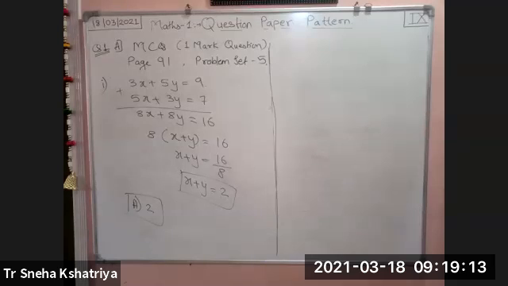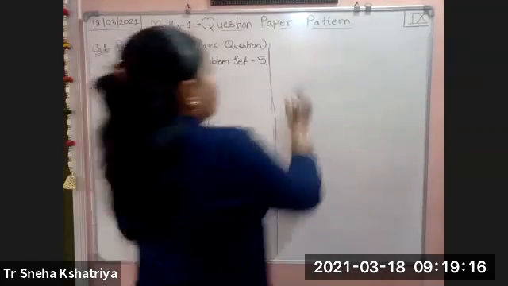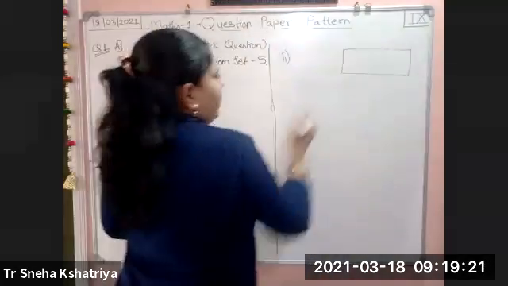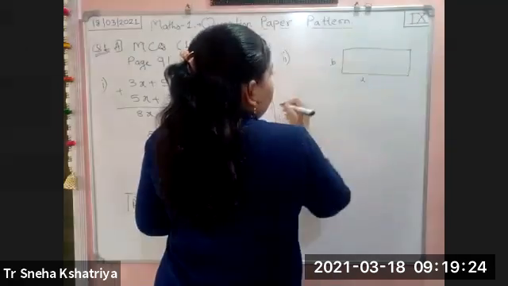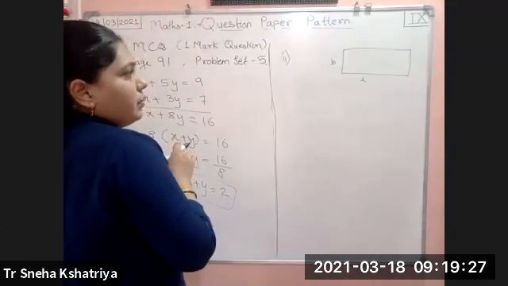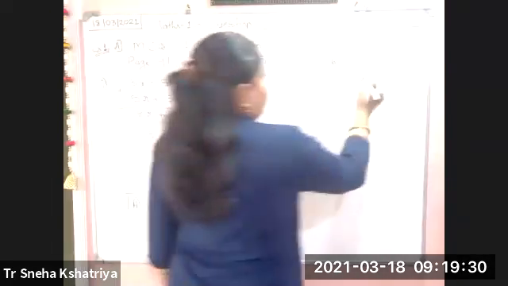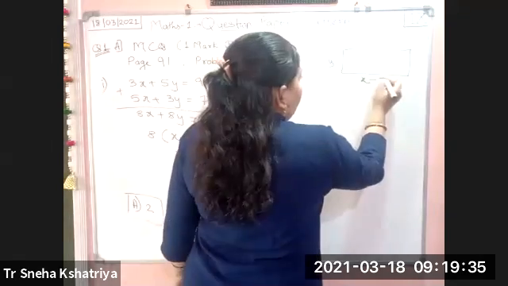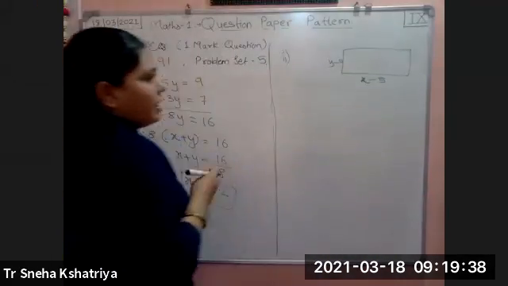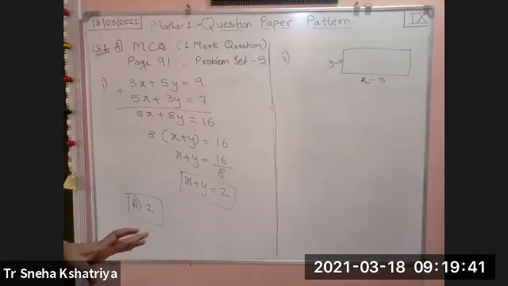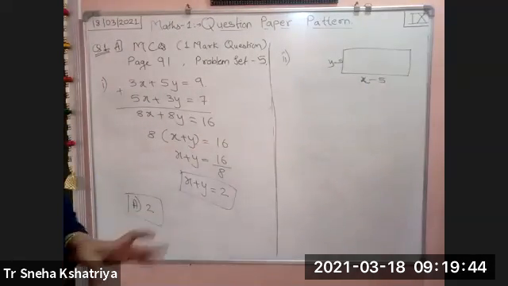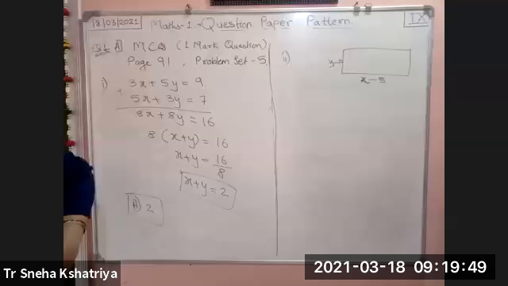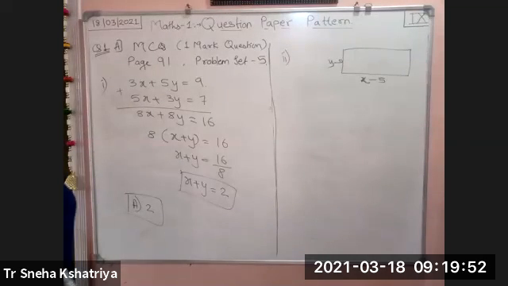When 5 is subtracted from length and breadth of a rectangle. Okay. The rectangle, this is the rectangle, this is length, this is breadth. 5 is subtracted from length and breadth. Okay. L minus 5 we consider, or we consider this as x, this we consider as y. Here 5 is subtracted, here also 5 is subtracted, and the perimeter of this rectangle becomes 26.